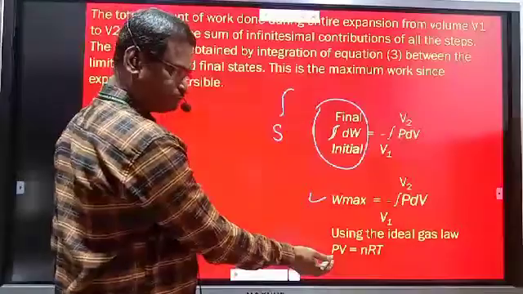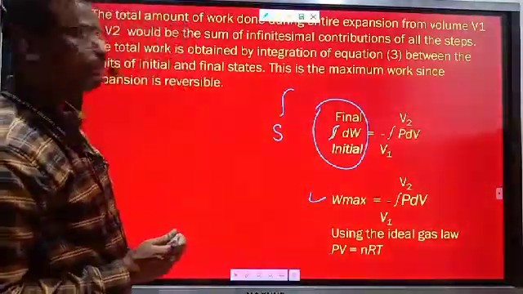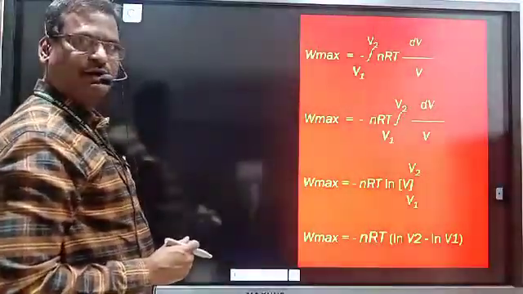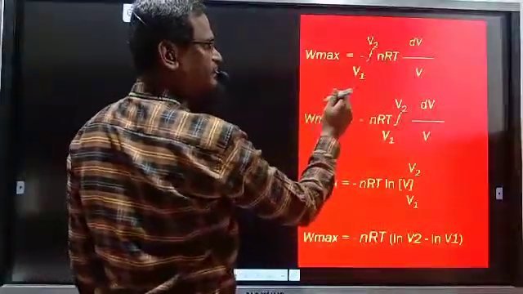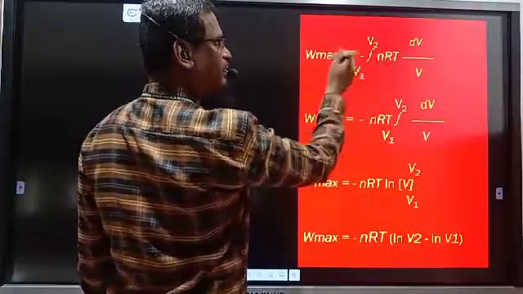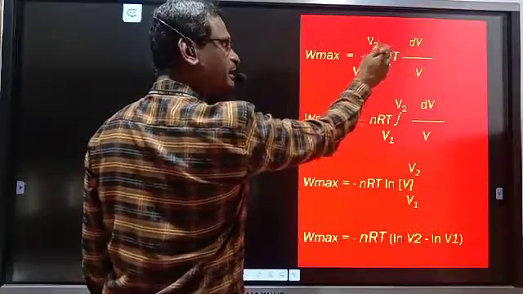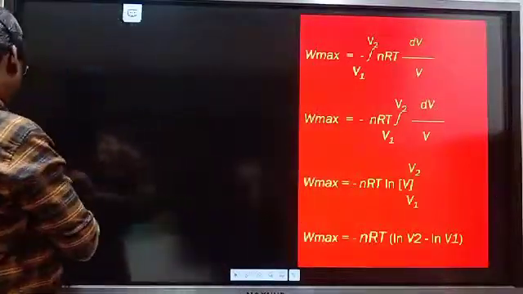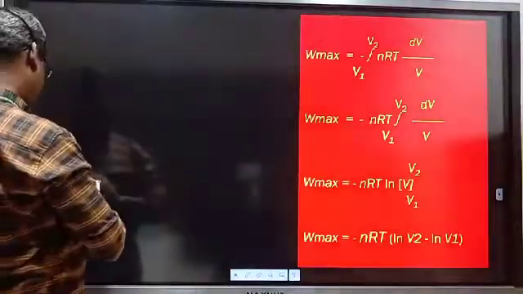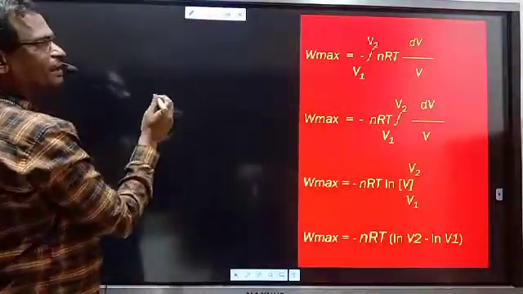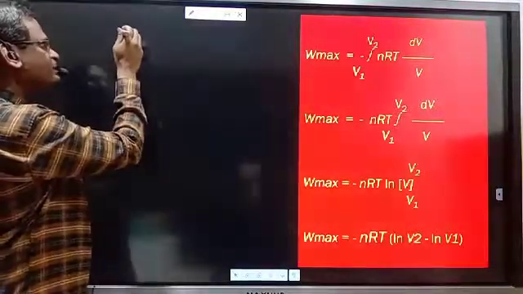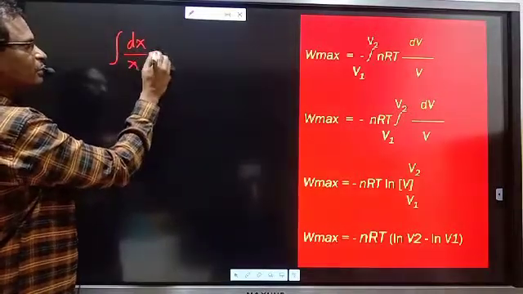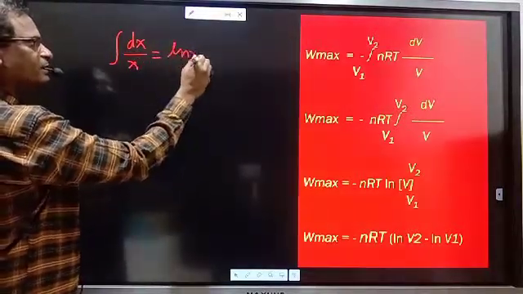We know this equation, PV is equal to nRT. We are familiar with that equation. So from that equation, replacing P by nRT upon V, we will get Wmax is equal to minus integration from V1 to V2 of nRT dV upon V. Now in mathematics, there is one rule of integration. What is that rule? Integration of dx upon x will be equal to ln x.